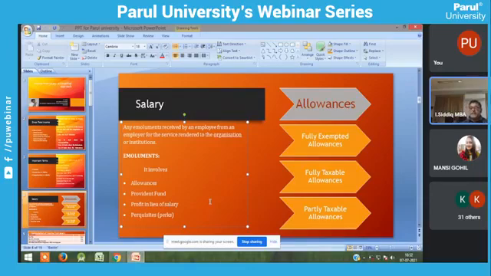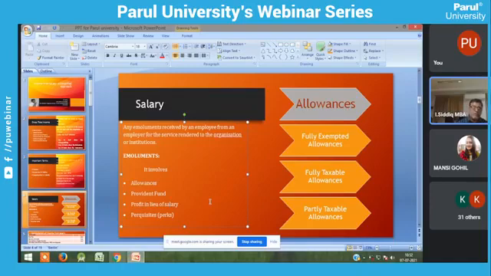The next one is perks. Perks are extra benefits. For example, you can buy a bike, you can get extra miles. So, extra benefits. Apart from salary, the employer can provide a car to an employee. It is an extra benefit. Sometimes it may be received by way of cash or sometimes by way of kind. Car: the employer is providing a car to an employee.